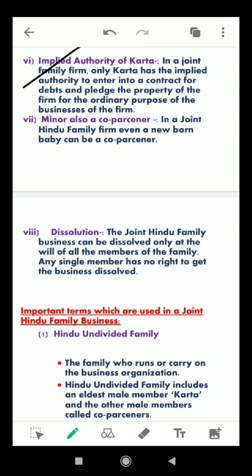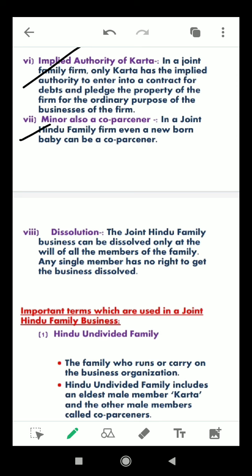That means there is an implied authority in favor of the karta to contract debts and pledge the credit and property of the family for ordinary family business purposes. These are binding on the entire family, and other members do not have such an authority.